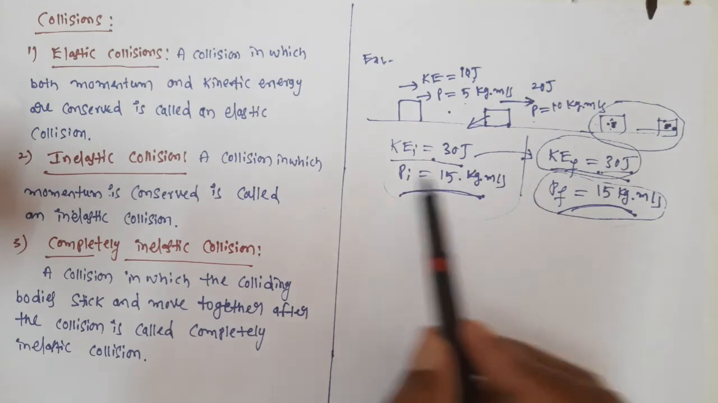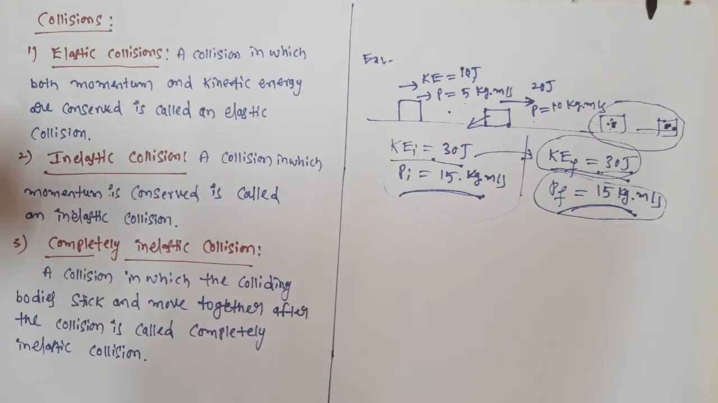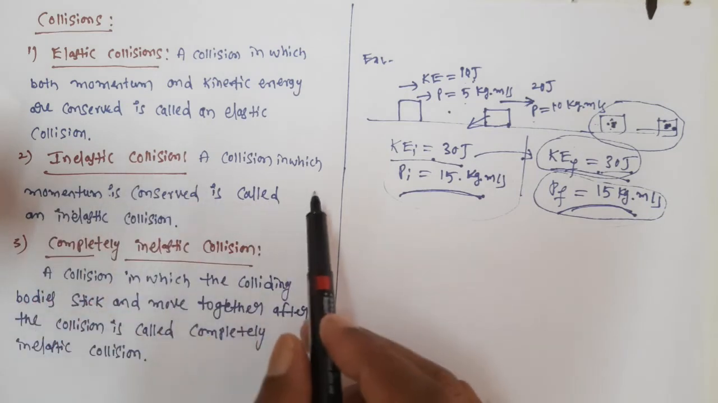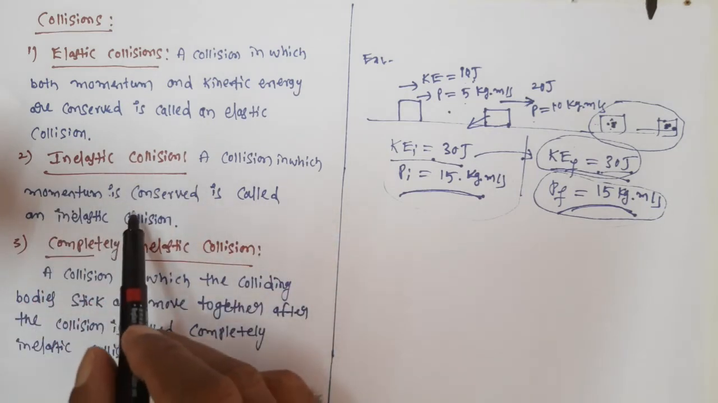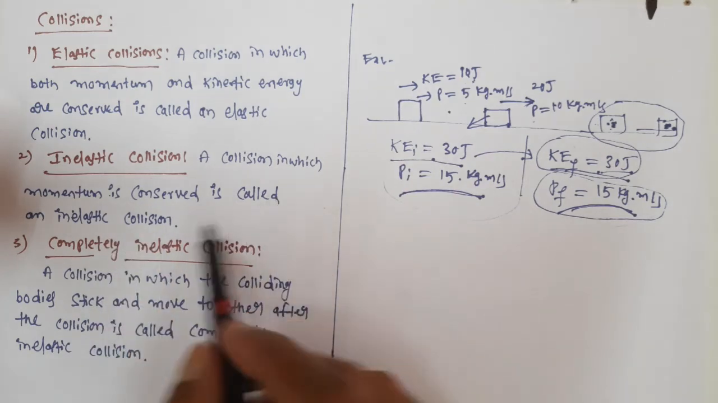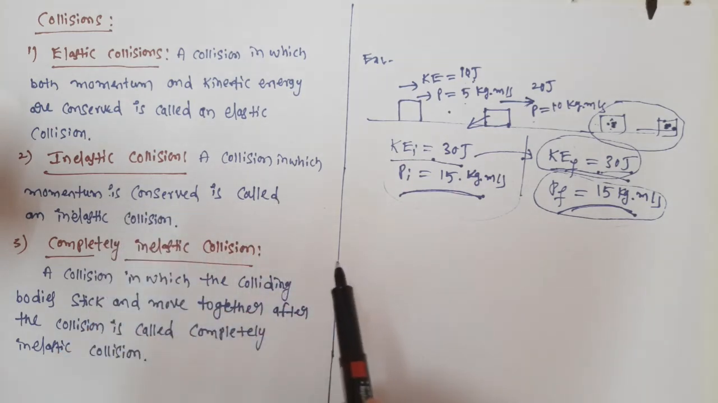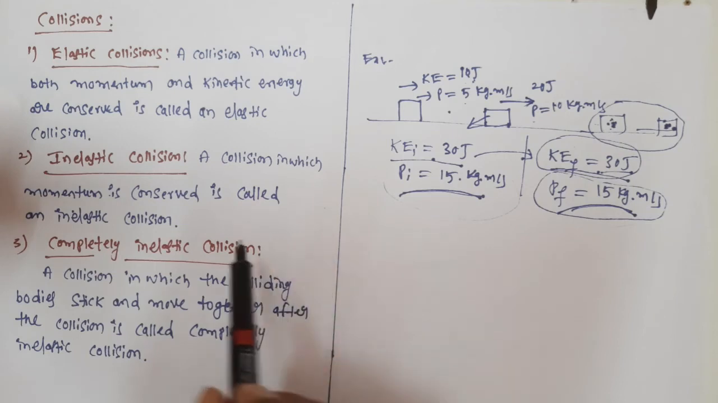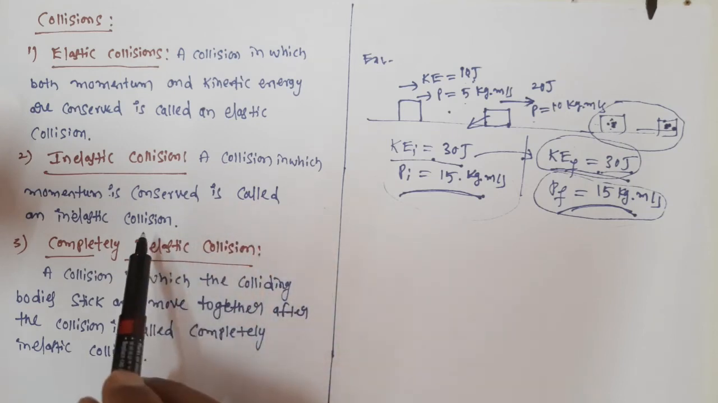So in which type of collision? In elastic collision. Now let us see inelastic collision. So how are we defining inelastic collision? A collision in which momentum is conserved is called an inelastic collision. A collision in which momentum is only conserved. Are we telling about kinetic energy? That means kinetic energy is not conserved.